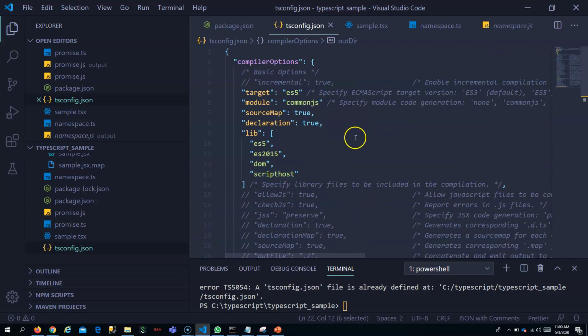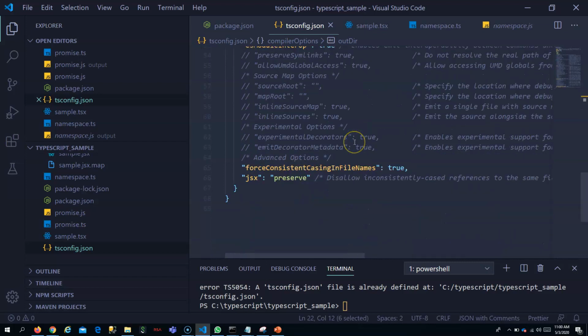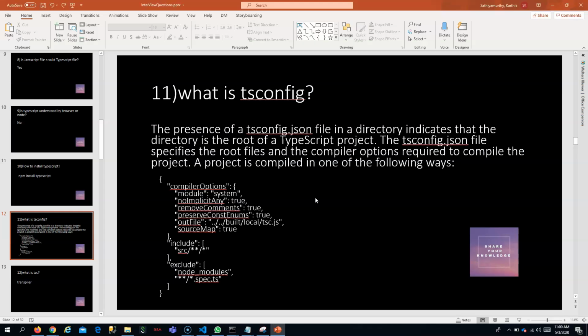Okay, so these are the options by which you can tell TypeScript, the transpiler options, how it has to do the translation. All this can be told, and you can also tell by means of include and exclude what all files it has to include in the translation.